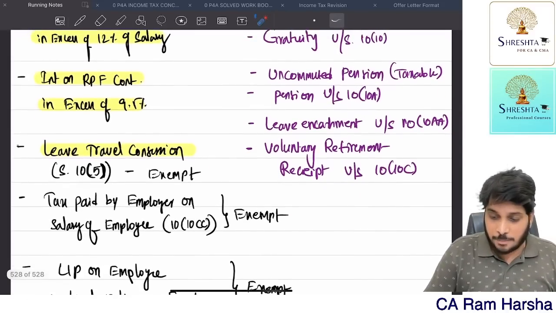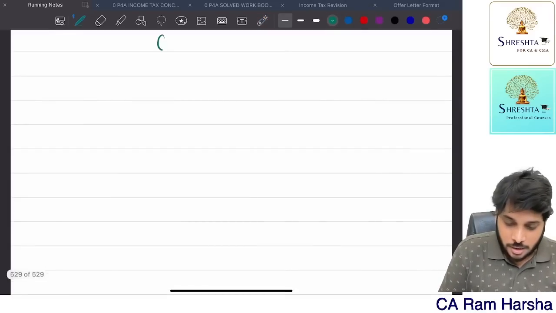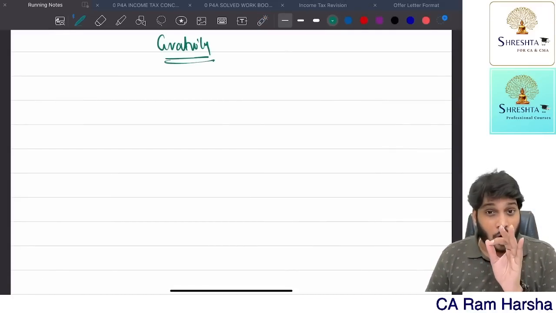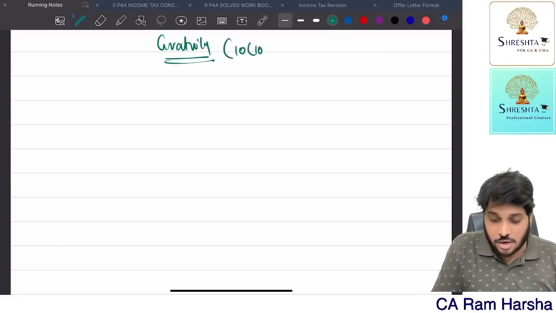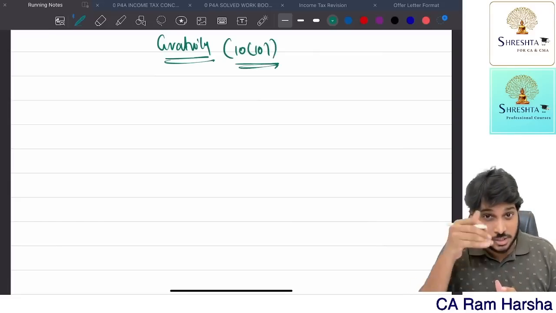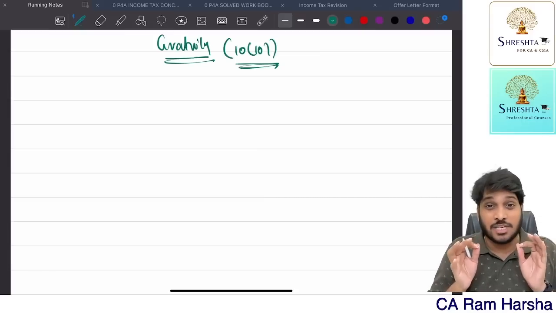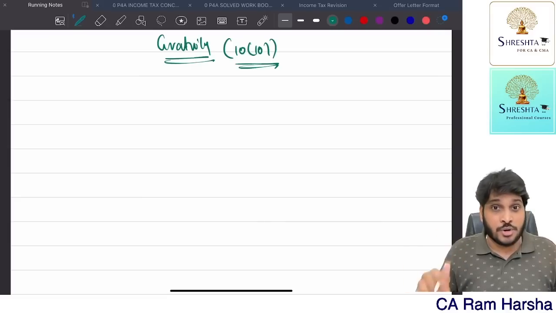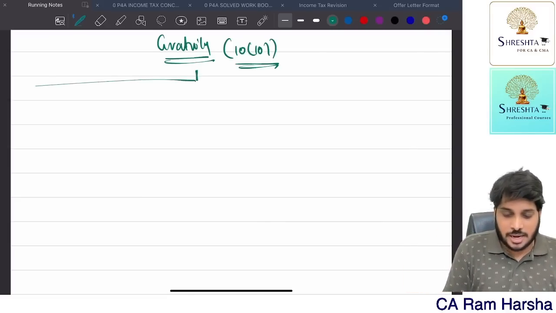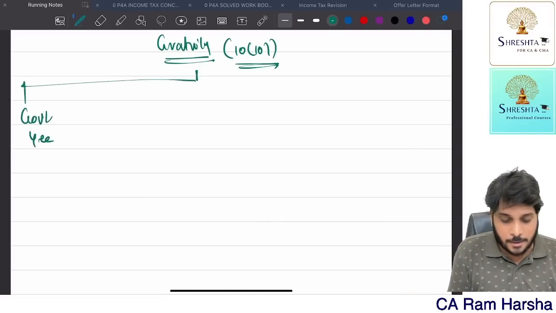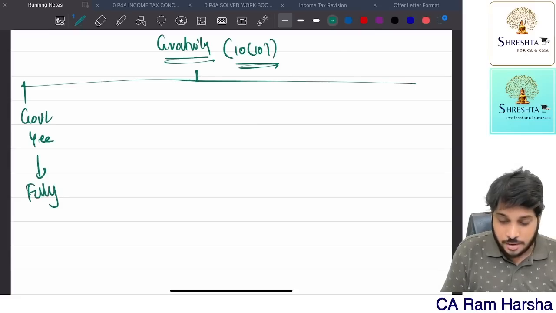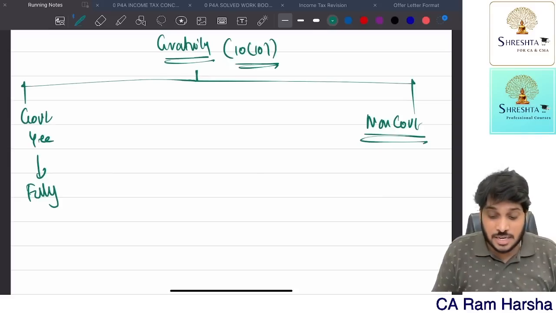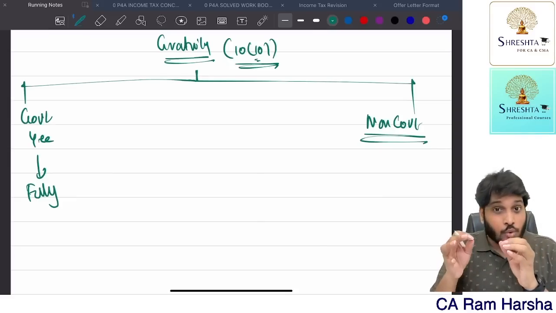One benefit which an employee might get is gratuity. Remember, if gratuity is received on retirement, exemption under section 10 clause 10 is available. In that clause, exemption is given for gratuity received on retirement. If gratuity is received before retirement, during the service, it is fully taxable. Now, if the gratuity is received by a government employee, for him it is fully exempt. If the gratuity is received by a non-government employee, then it has exemption under section 10 clause 10 up to certain limits.